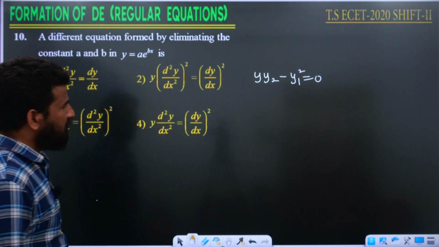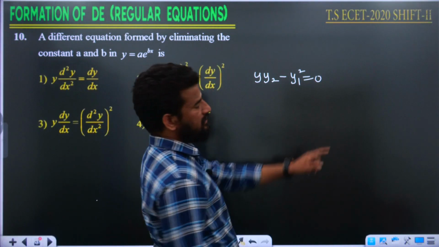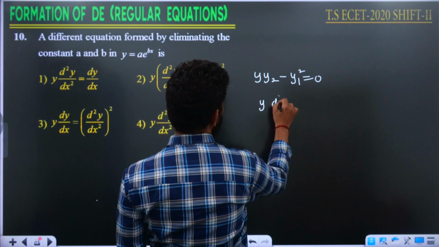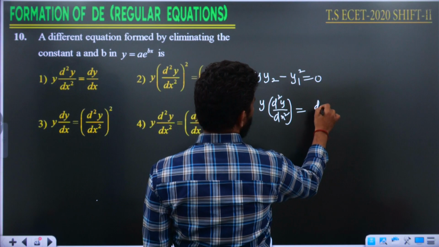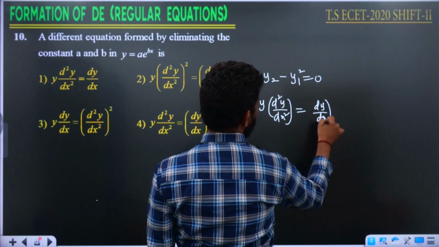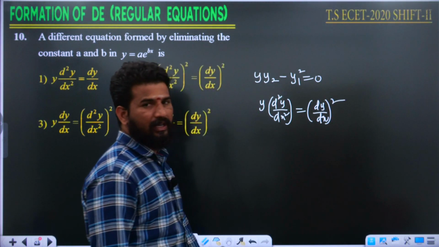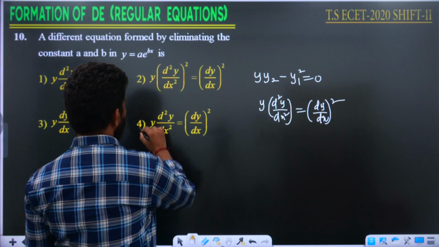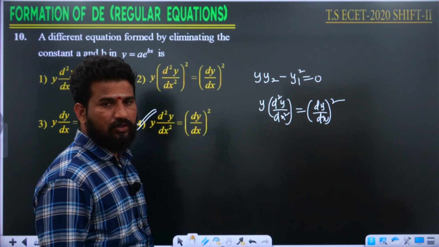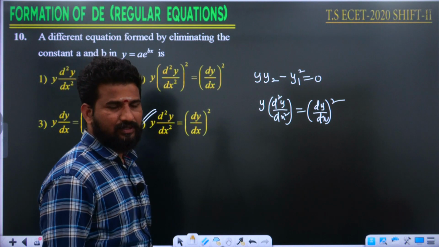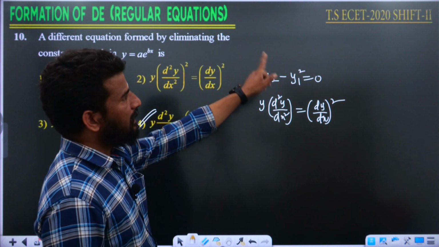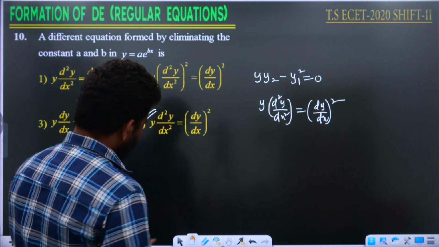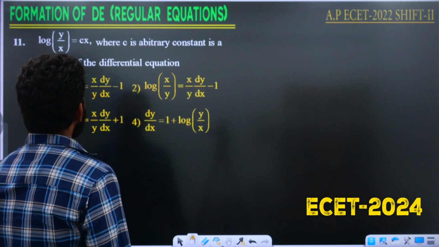Look at the options then. This y1 square was written on the right hand side. Then what happened? y into d square y by dx square is equal to dy by dx whole square. From that we can say the fourth option is going to be the right answer for this question. Is it clear? This was repeated in 2020 Telangana ECET examination shift 2. Look at the next question then.